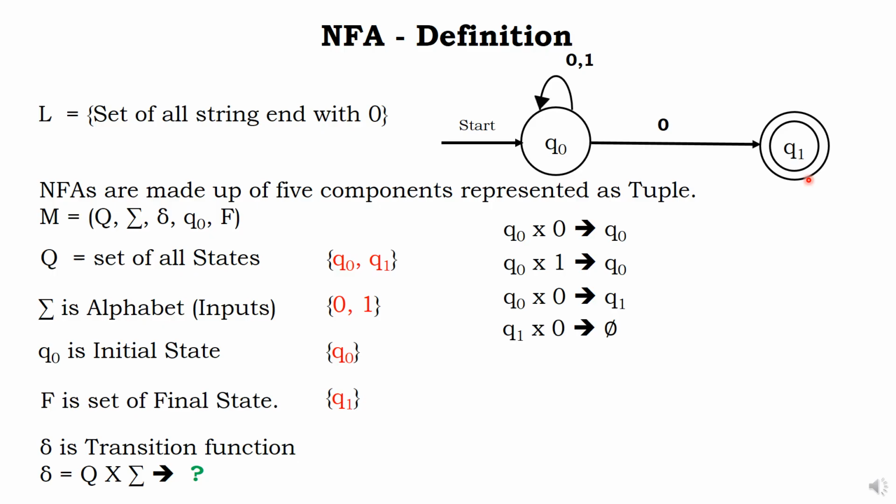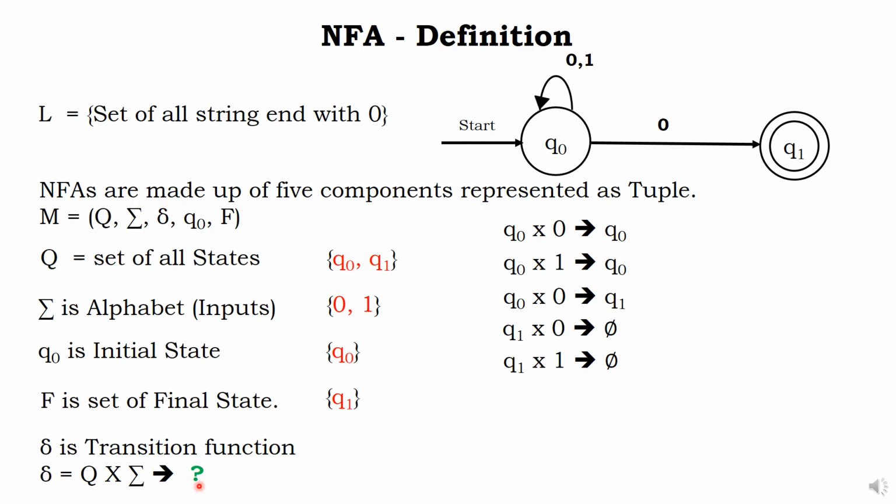For Q1, if you give 0, there is no 0 there, no problem. Null. Null is a new concept in NFA; it is not there in DFA. For Q1, if you give 1, 1 is not there, so the result is null. These are all the possible next states. This whole group is called Q, this group is called the alphabet, and this group is called the result.